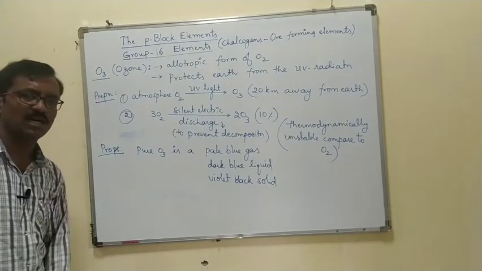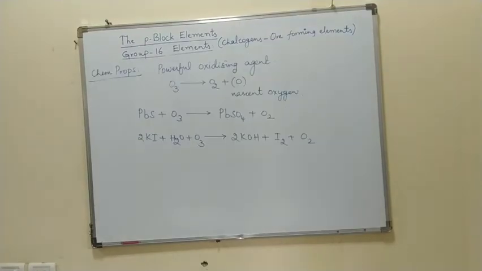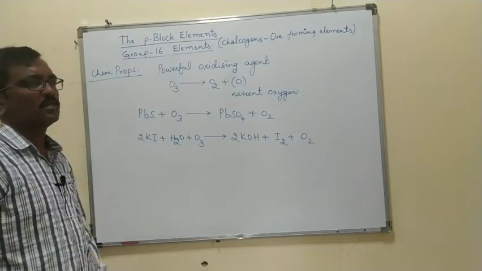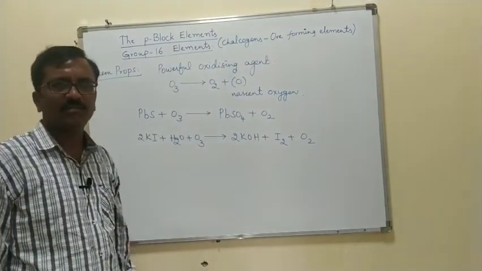The next one is the chemical properties. Ozone is a powerful oxidizing agent. So what is the meaning of oxidizing agent?